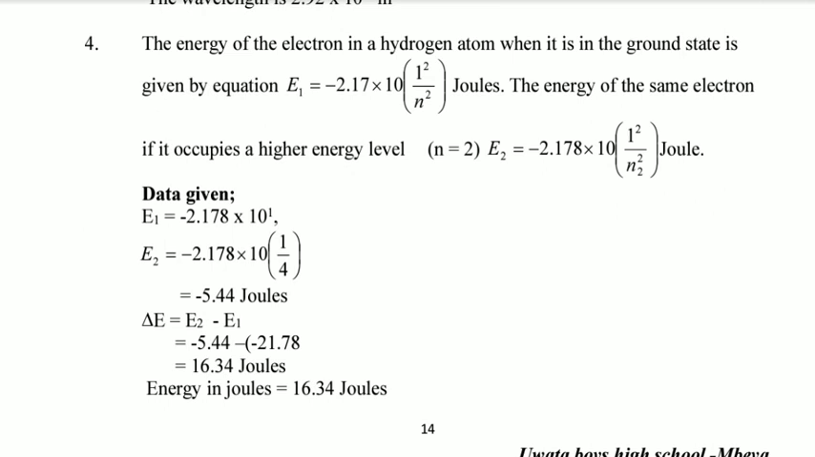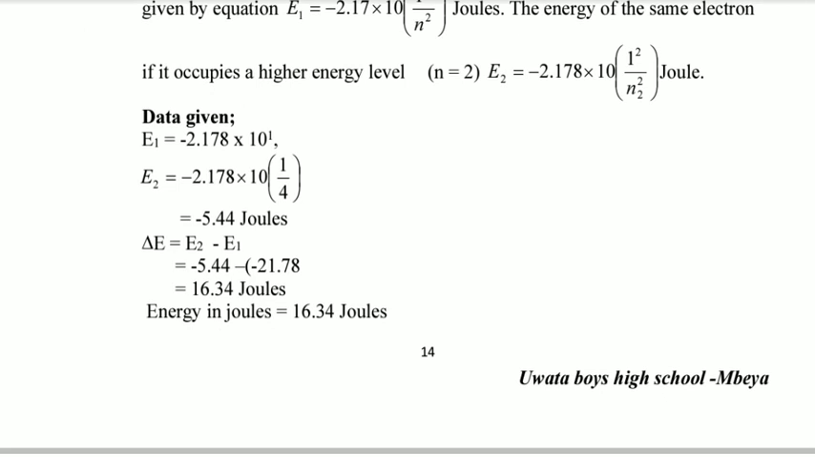Question number 4. The energy of an electron in a hydrogen atom when it is in the ground state is given by the equation: energy 1 is equal to that one joule. The energy of the same electron if it occupies a higher energy level, energy 2, is equal to that one. Data given. Now they want you to calculate the energy of an electron. There seems to be no question here, but they want you to calculate energy, and the question is short like that.